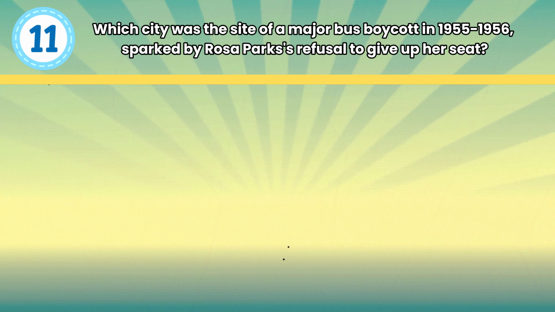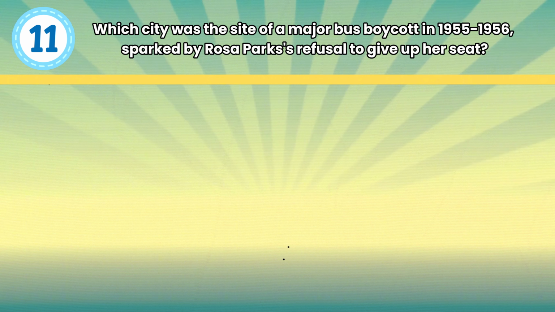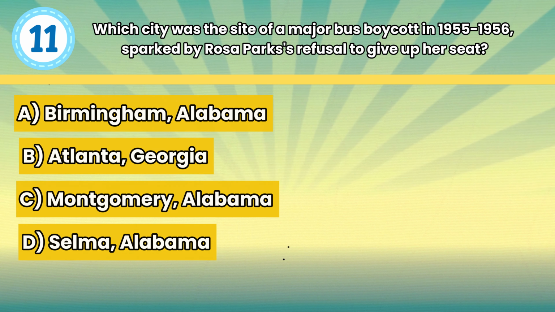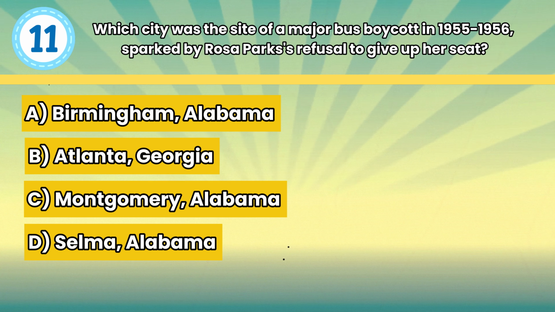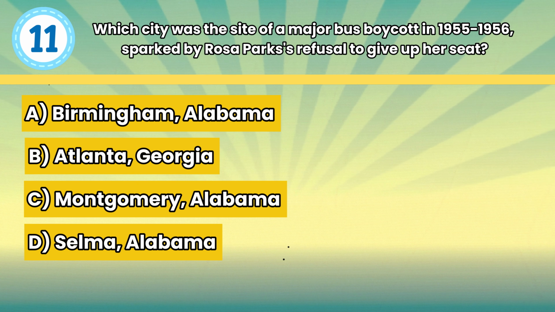Question number 11. Which city was the site of a major bus boycott in 1955 to 1956, sparked by Rosa Parks's refusal to give up her seat? Option A, Birmingham, Alabama. B, Atlanta, Georgia. C, Montgomery, Alabama. D, Selma, Alabama.